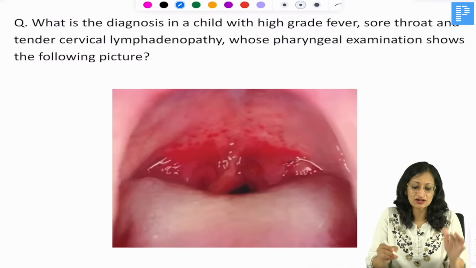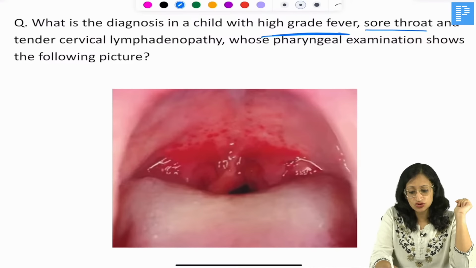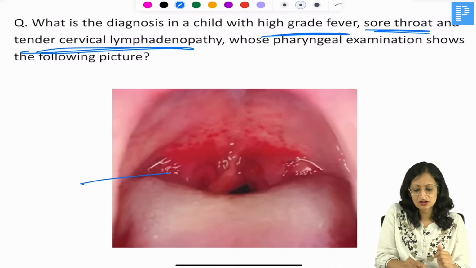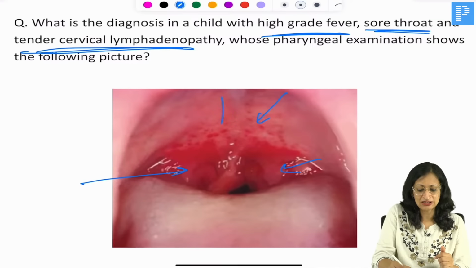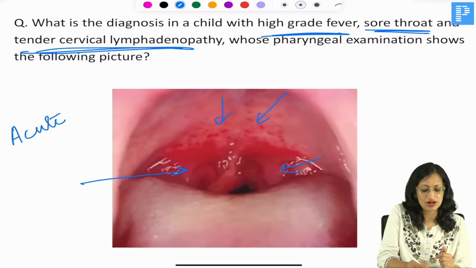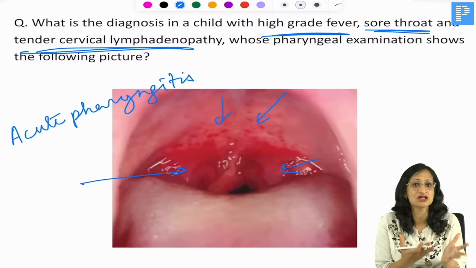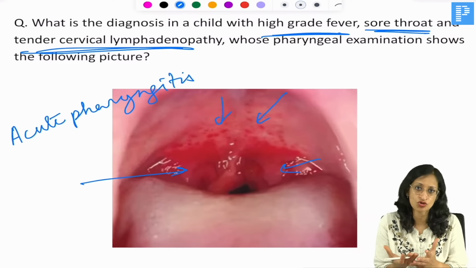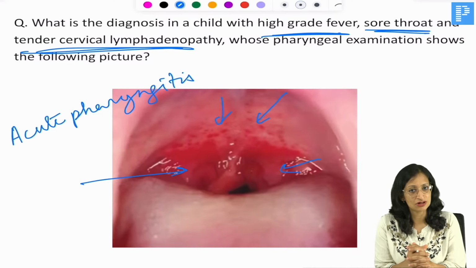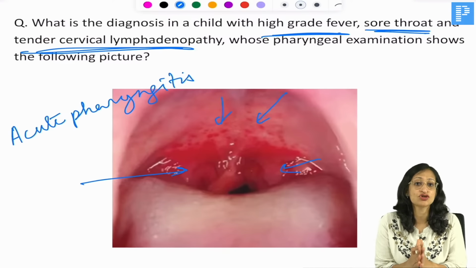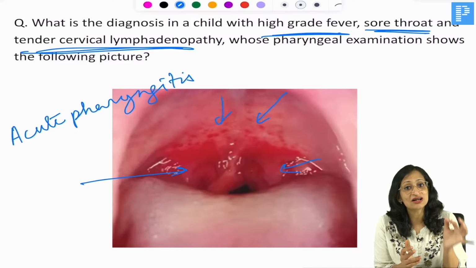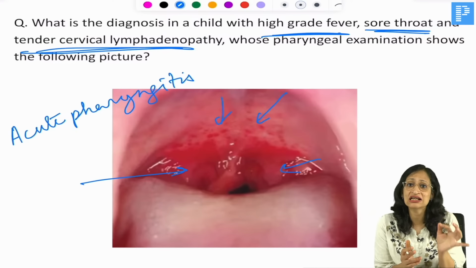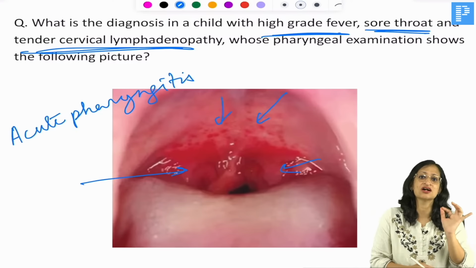Now, what is your diagnosis in this child with high-grade fever, sore throat, and tender cervical lymphadenopathy? You can see the tonsils are enlarged, there are palatal petechiae, so this is acute pharyngitis or acute pharyngotonsillitis. If there is high grade fever, pus points, exudates, we will think of a streptococcal illness. Otherwise, viruses can also cause a similar picture. If you are suspecting streptococcal pharyngitis, you can do a throat swab culture or a rapid antigen detection test. Antibiotics should be started as soon as possible, within 9 days of onset of illness, to prevent acute rheumatic fever.